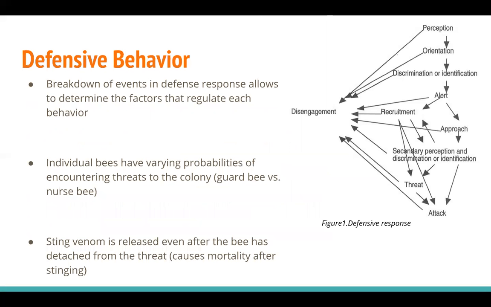Next, I will transition to the defensive behavior of Apis mellifera. By breaking down the events of a defensive response, we are able to determine the factors that regulate each behavior. As you can see in Figure 1, there are many pathways in a defensive response. They all eventually lead to attacking or disengaging. Another hormone, called the juvenile hormone, also plays an important role in priming workers for a defensive response.